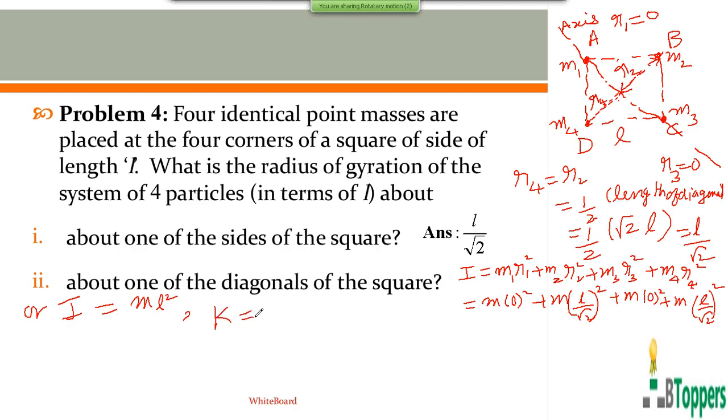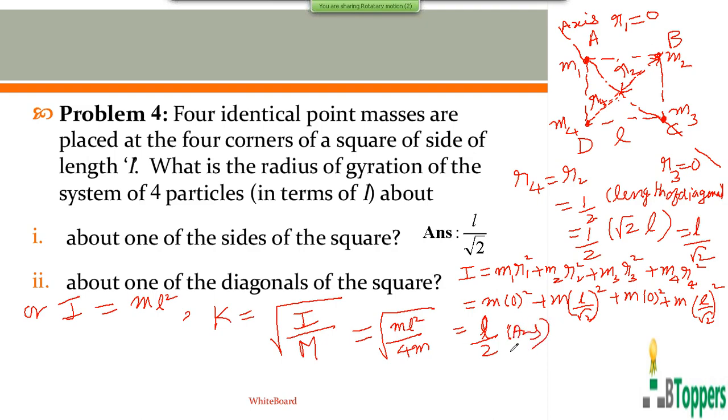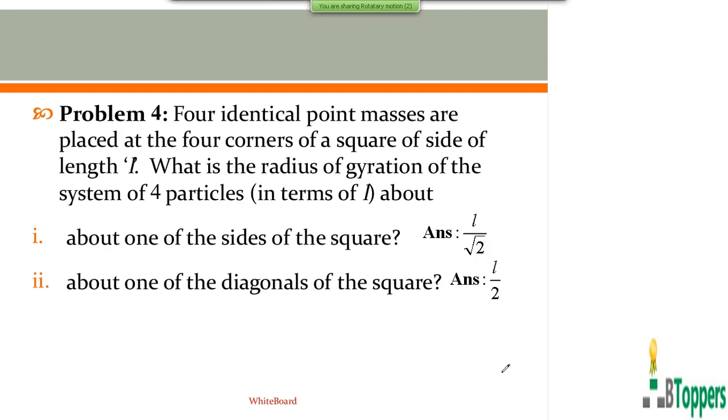The radius of gyration of the system of particles is given by K equal to the root of capital I by capital M. This is ml square. The total mass of the system is equal to 4 times the mass of one of the particles. So you get the answer as L by 2 for the second one. If you want to copy the solution of this second part of the problem, you can pause and copy the solution. For the second part of the problem, the answer is L by 2.